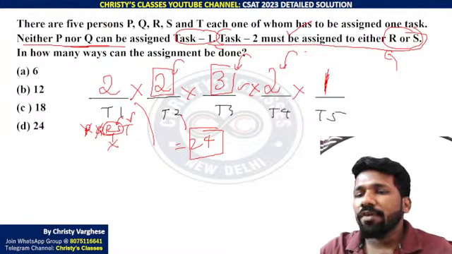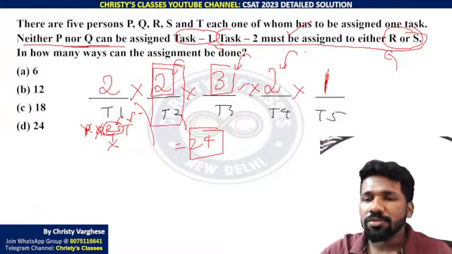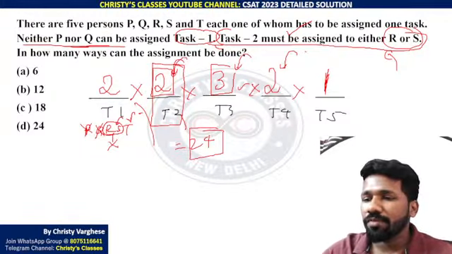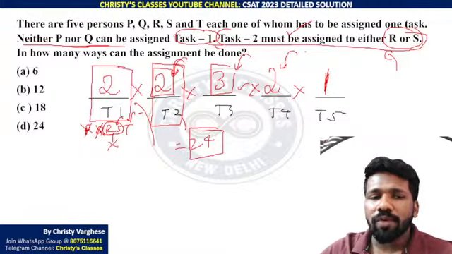Task 2 can be given to R or S. That means task 2 you can give in two ways. Giving task 2 to R is one way. Giving task 2 to S is one way. So there are two ways you can fill it. Now task 1 can be done in two ways only, because one of R or S has taken task 2.